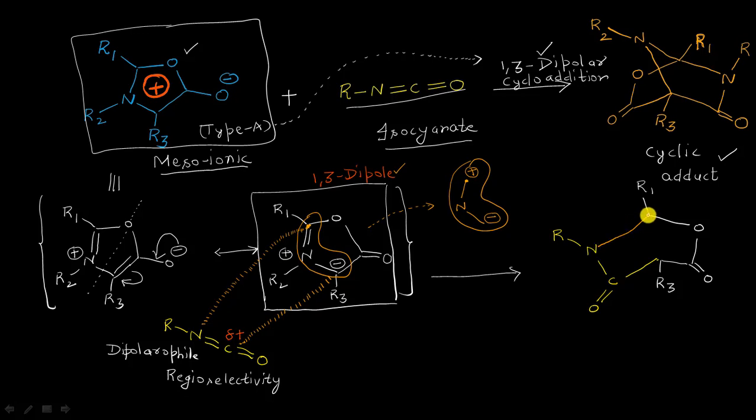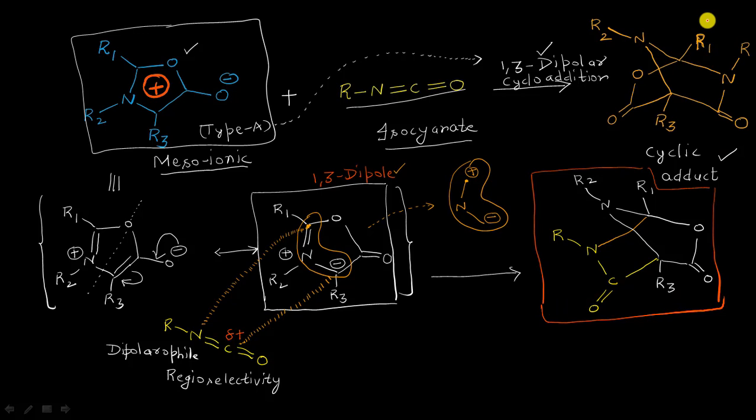Moreover, there is also present a second nitrogen atom in between this carbon atom and this carbon atom, and also it is having one R2 group here like this. Okay, so here is the cyclic adduct, and you can very well compare this adduct here which we have got with what I have shown in the starting of this reaction, which is this cyclic adduct here. Okay, so these are exactly same.